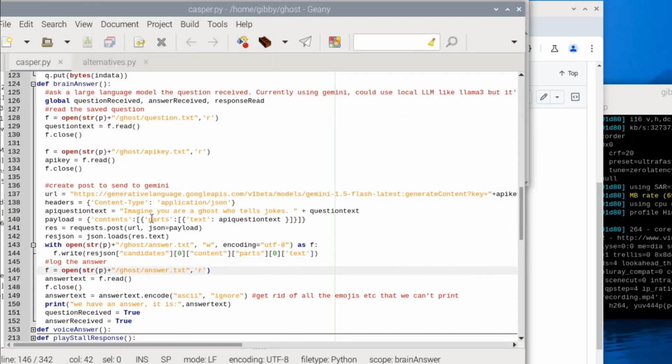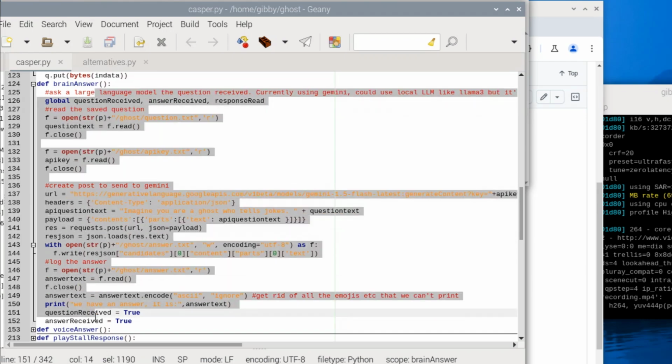This is a funny response from a large language model. So again, if you wanted to replace this Gemini with Ollama or anything else, ChatGPT or whatever, this is the block right here where you would instead put out an answer.txt using your large language model of choice.